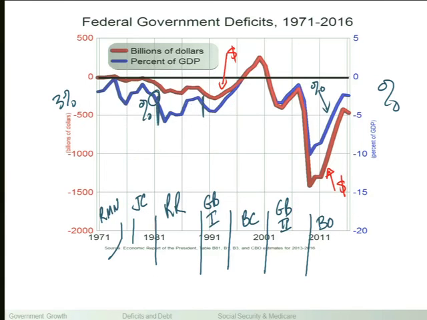So the Reagan years are not years when we get rid of the budget deficits. In fact, we have quite large budget deficits. Now, partly this is going to be some automatic stabilizers, but I'm going to get into that in just a few minutes. And then George Bush 1 is elected, and it was a very confusing time to be teaching economics because we had: I'm going to reduce the budget deficit, I'm going to increase defense spending, and there'll be no new taxes. And it's like, okay, wait, I know that G plus TR minus TA gives me the budget deficit.